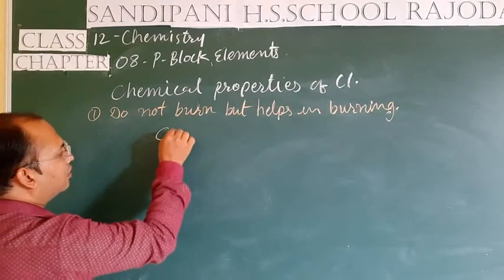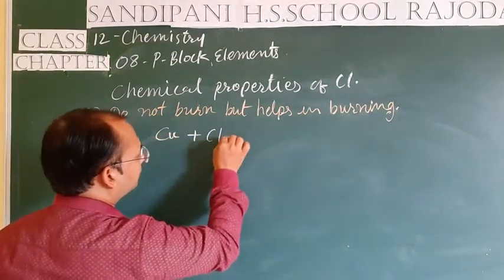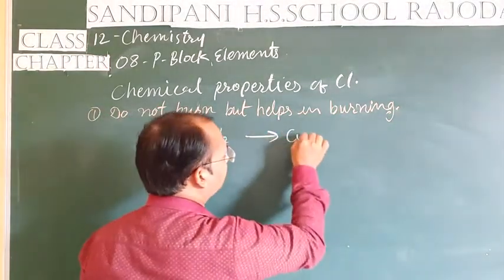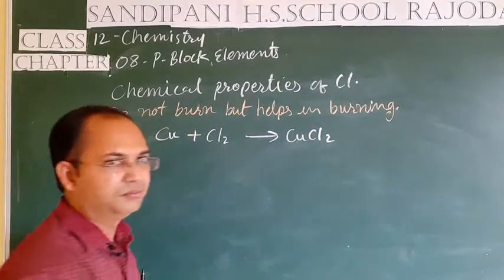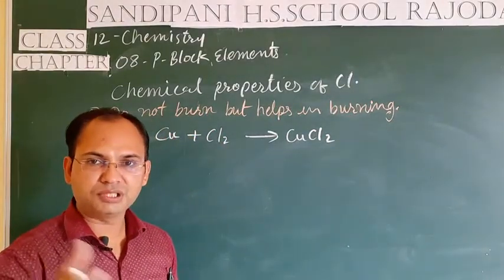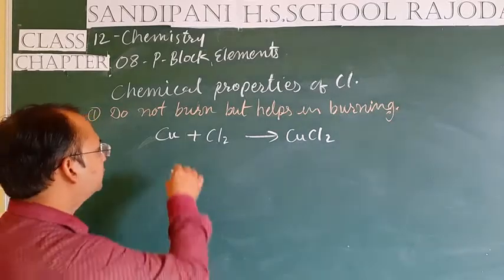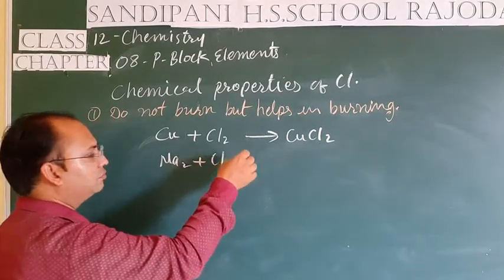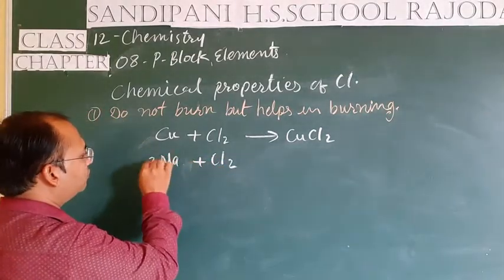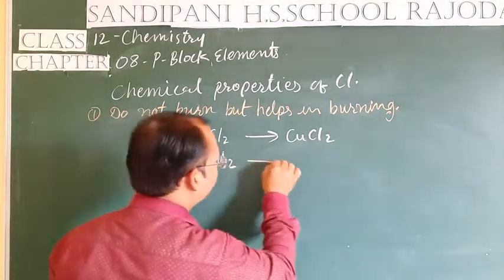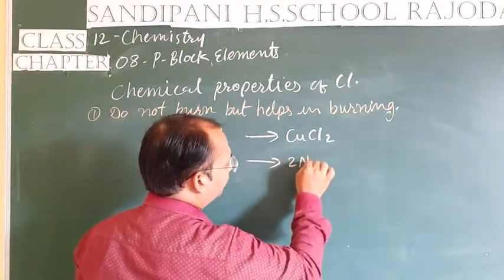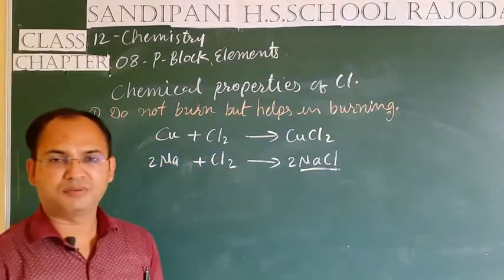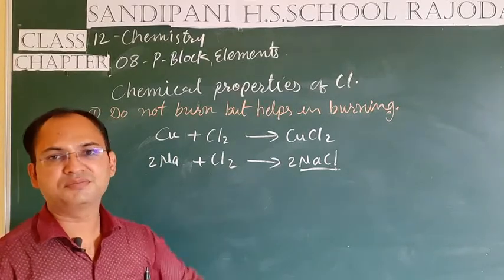When copper burns and combines with chlorine, then CuCl2 is formed. And when burning of sodium takes place in the presence of chlorine, then 2Na plus Cl2, that is, two atoms of Na burn with Cl2, then two molecules of NaCl, that is common salt, are formed. In this way it helps in burning.